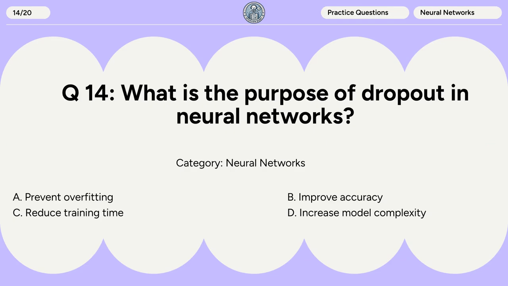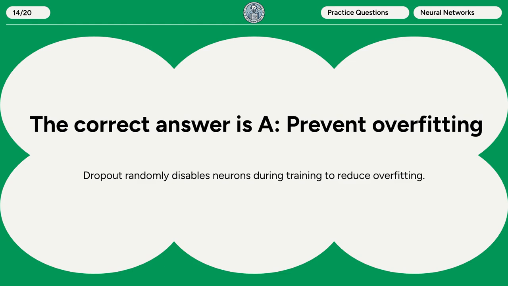Question 14. What is the purpose of dropout in neural networks? A. Prevent overfitting. B. Improve accuracy. C. Reduce training time. D. Increase model complexity. The correct answer is A. Prevent overfitting. Dropout randomly disables neurons during training to reduce overfitting.